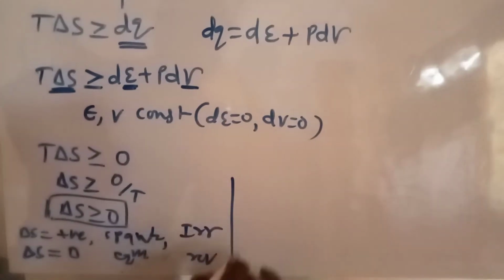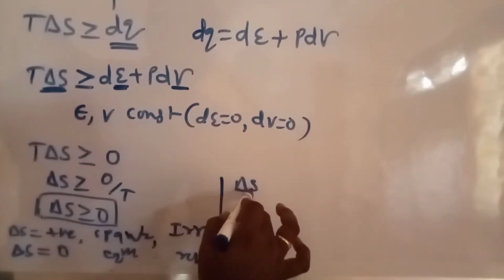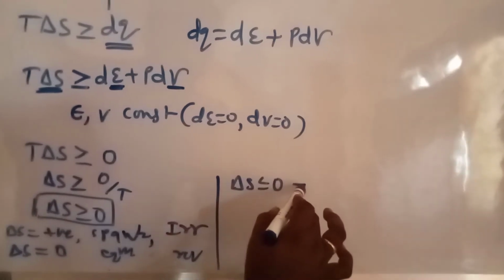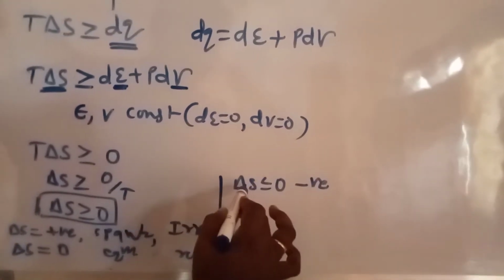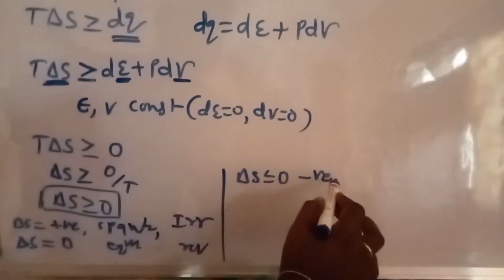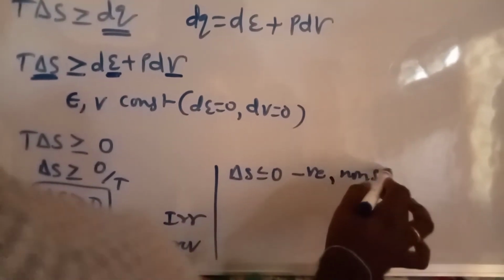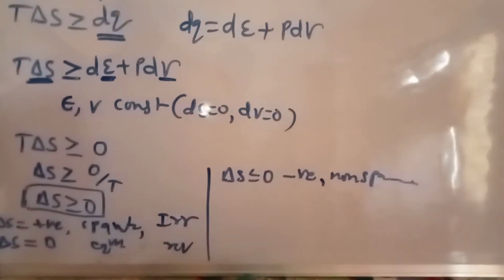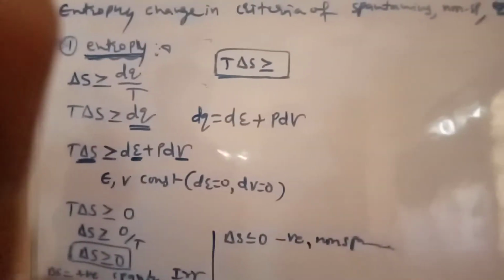After that, delta S less than or equal to 0. The result is a negative value. The delta entropy value is less than 0, that means we get a negative value. That is the non-spontaneous process. This is the criteria of entropy.